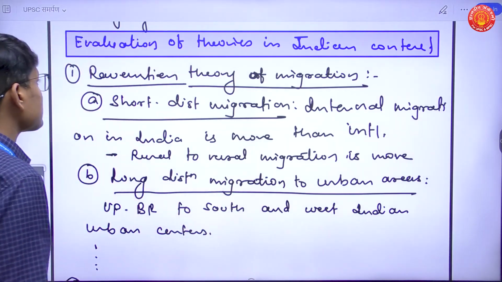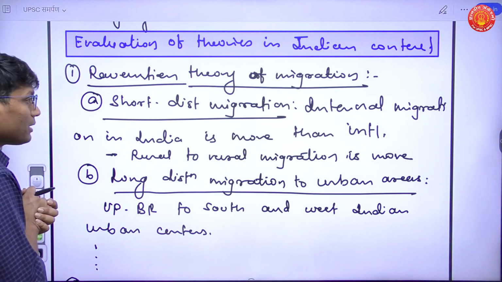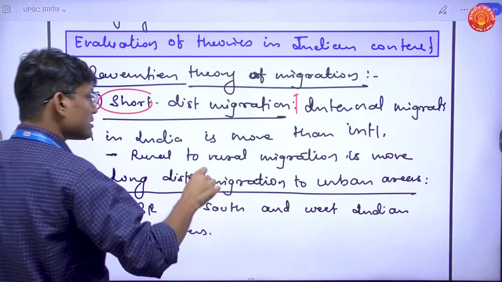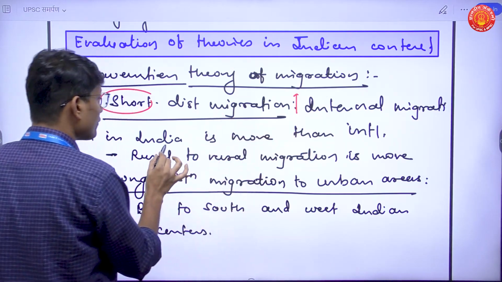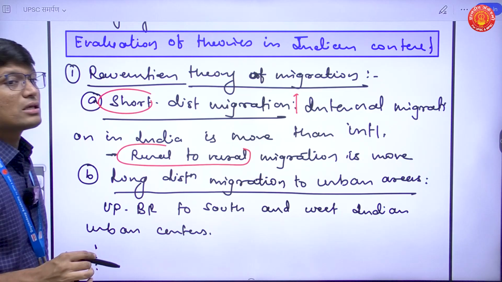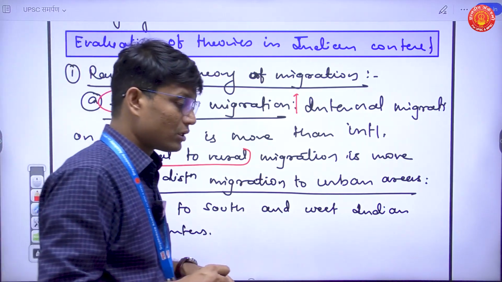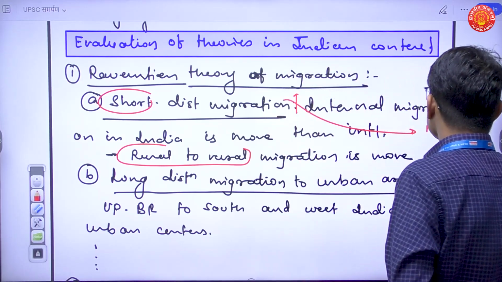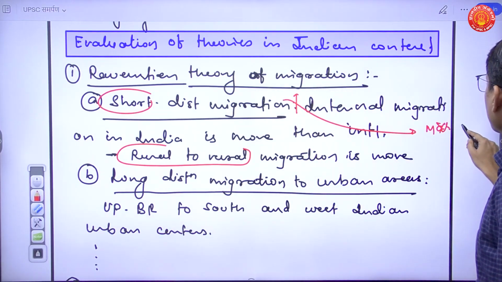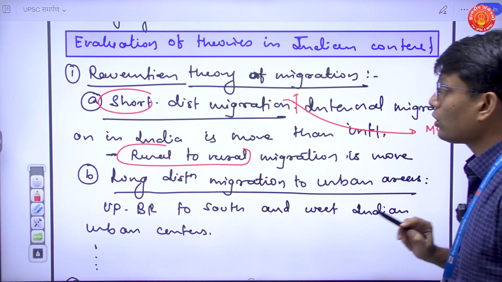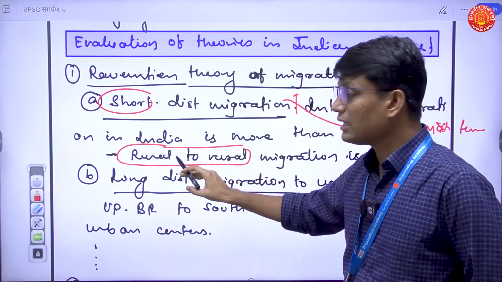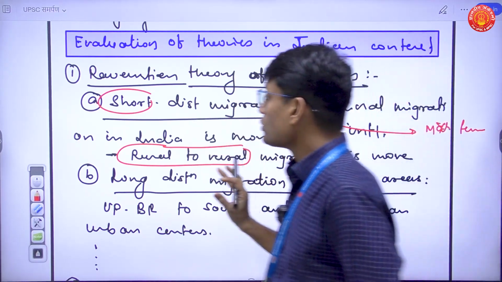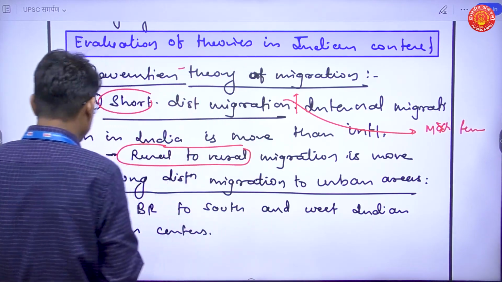So if I talk about Ravenstein's theory, I'll say what is observable in India on a larger scale. Short distance migration is more, right? Yes, definitely in India short distance migration is more, because we find that rural to rural migration is far more than rural to urban migration. Also, Ravenstein says that males are not going to migrate more, it is the females who are going to migrate more. And when it comes to rural migration in India, we find that the number of females migrating is more than that of males migrating. Fine. So that is how I am going to explain every point of the theory.